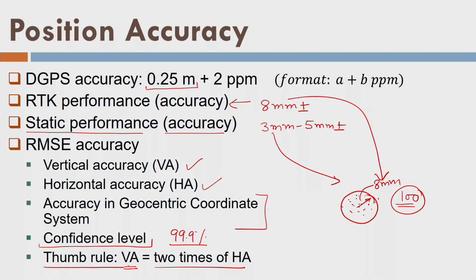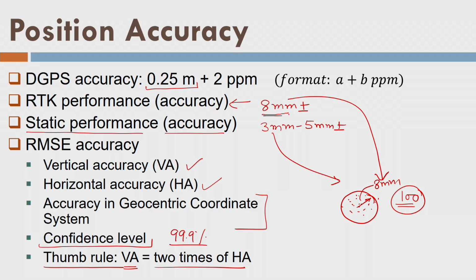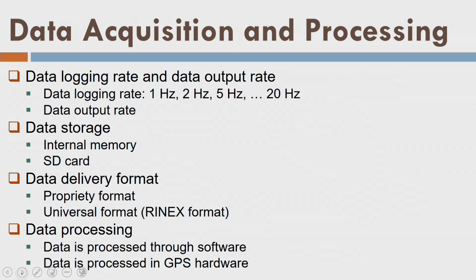So I can say half of the satellites are not available to me at a time, but for horizontal positioning, all the satellites are available to me. That's the reason people give that vertical accuracy is inferior to horizontal accuracy, and the ratio is 2 times. So if you have 8 mm, you will observe that vertical accuracy will be 15 mm or 16 mm, something like this. Well, let's go ahead.